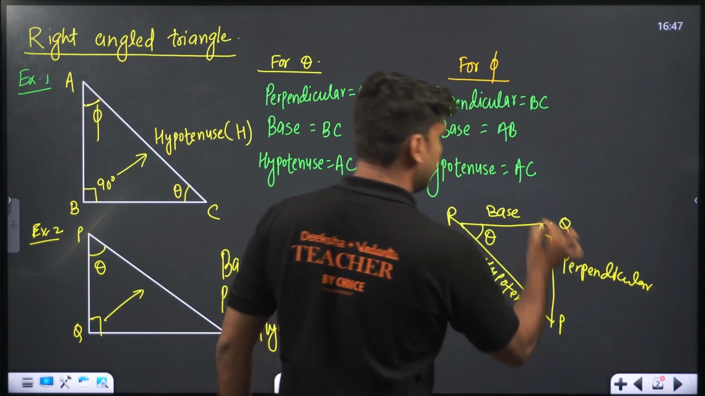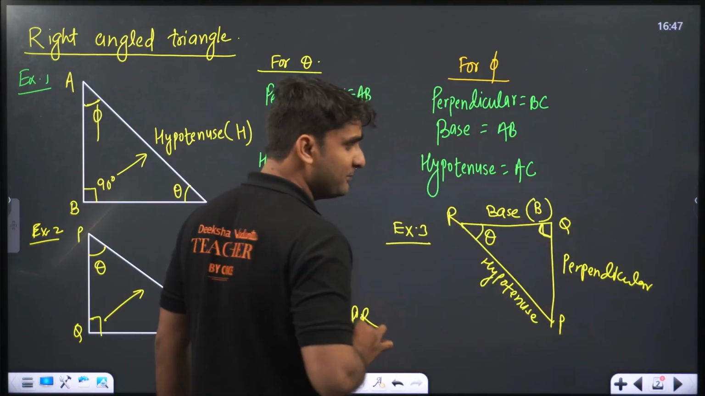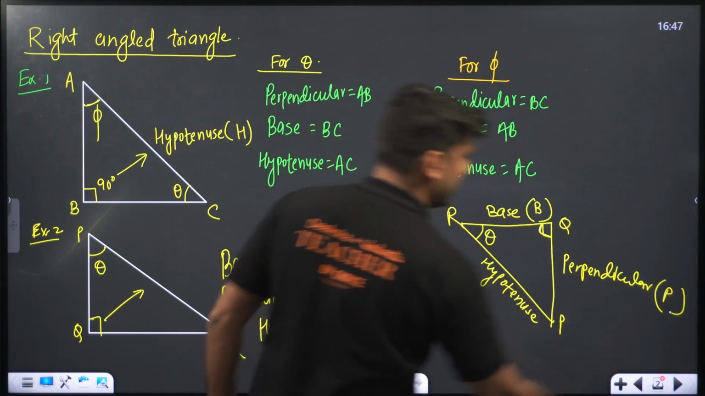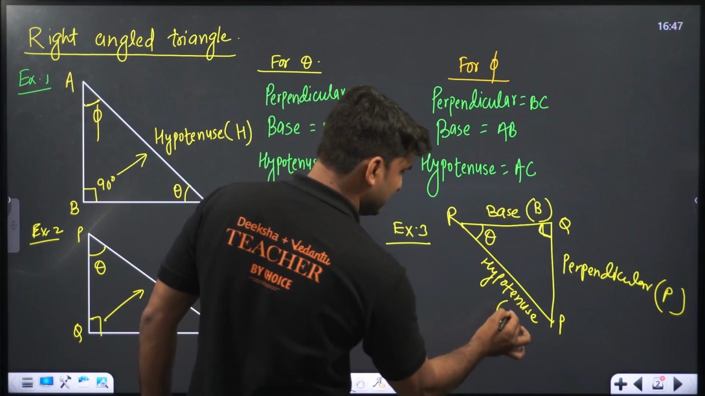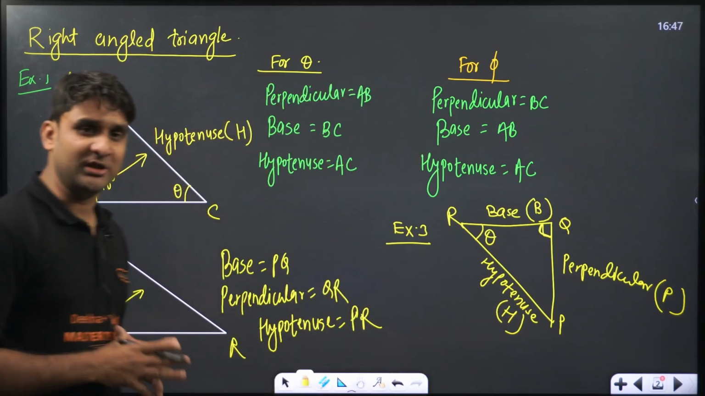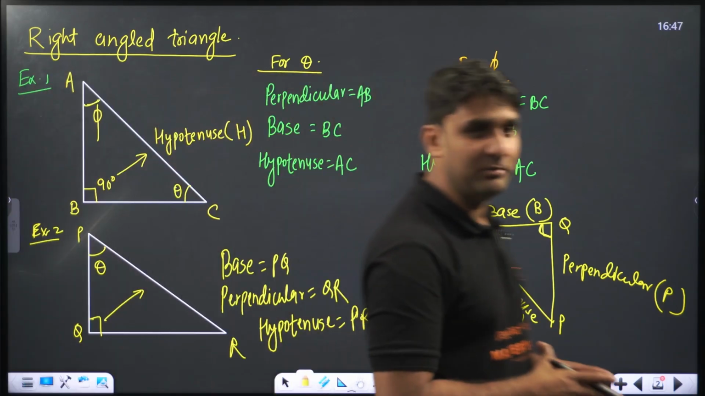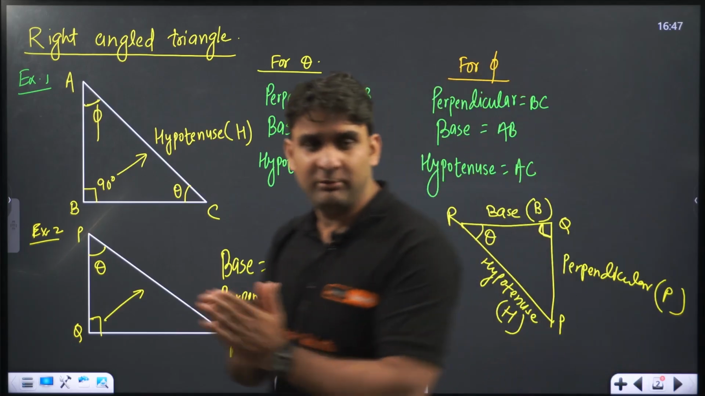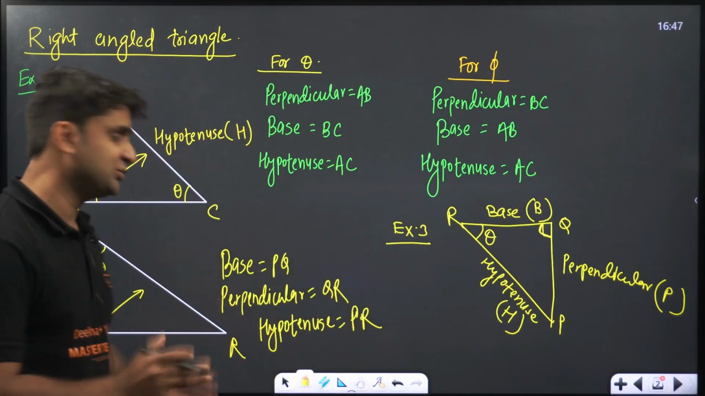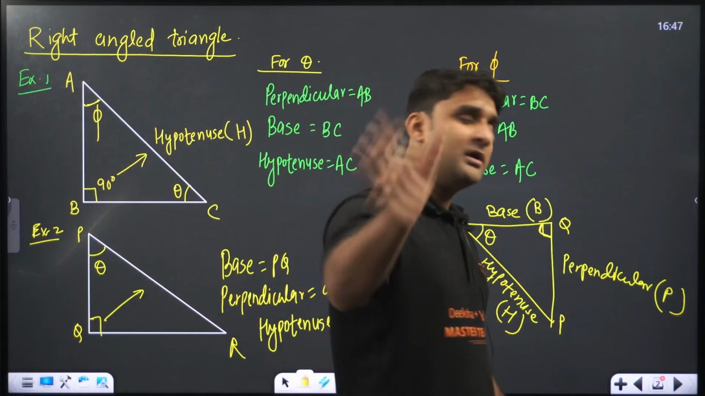So basically, base is represented as capital B, perpendicular is represented by capital P, and hypotenuse is symbolically represented as capital H in this chapter, trigonometry. Please keep it in mind. Perpendicular capital P, base capital B, hypotenuse capital H. Clear, everyone? Now let's move ahead.